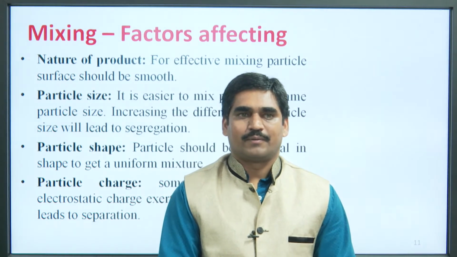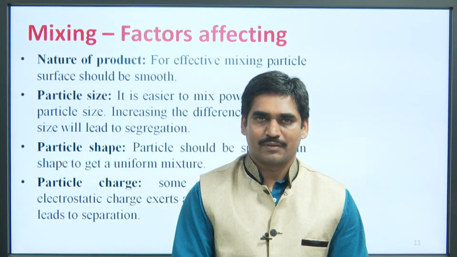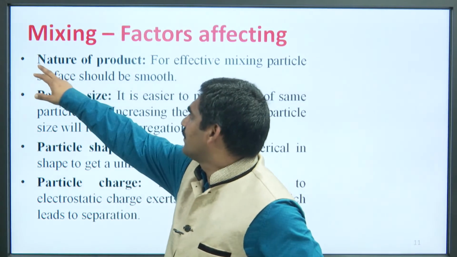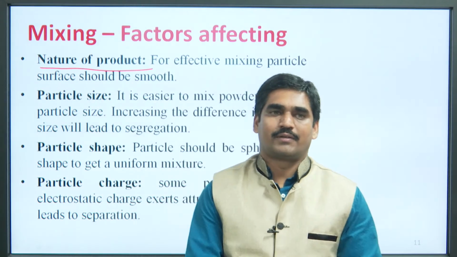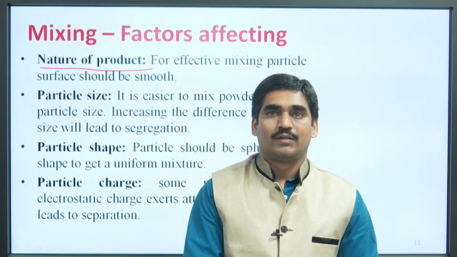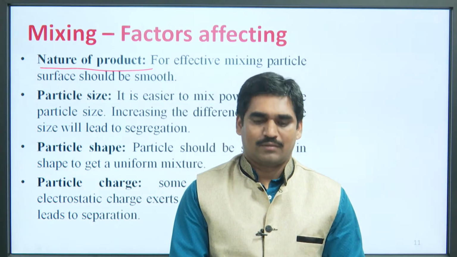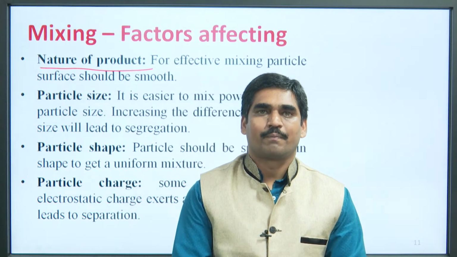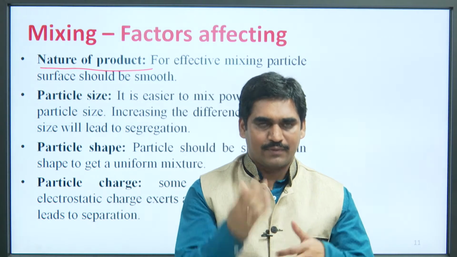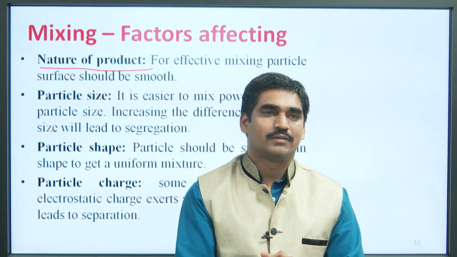Factors affecting mixing, which is an important part of mixing. First factor is nature of product. For effective mixing, the surface of the particle should be smooth.